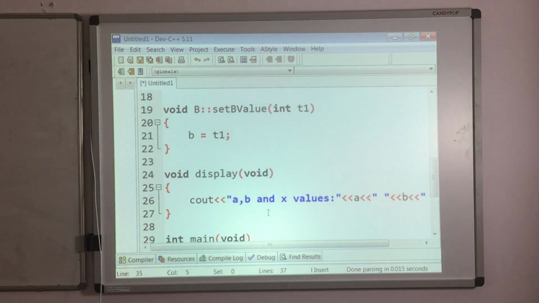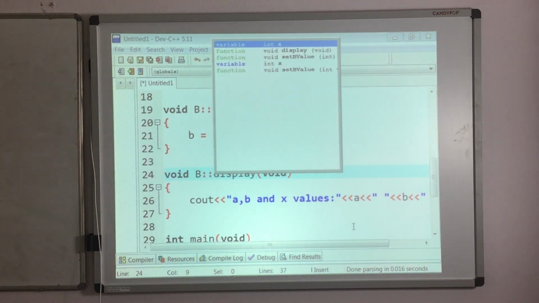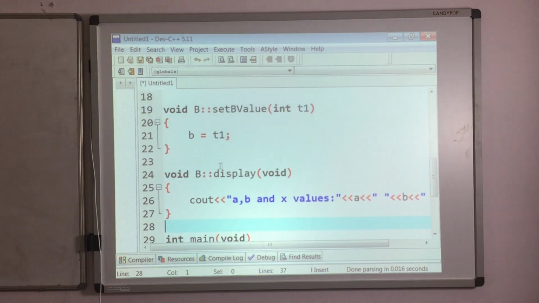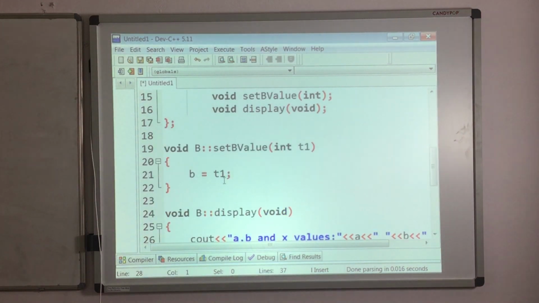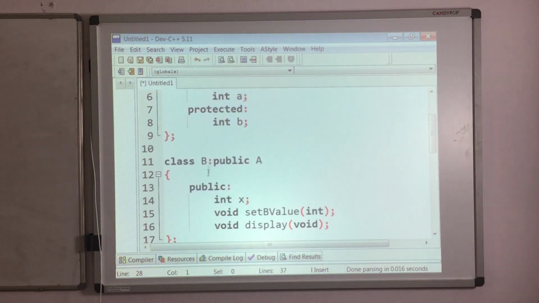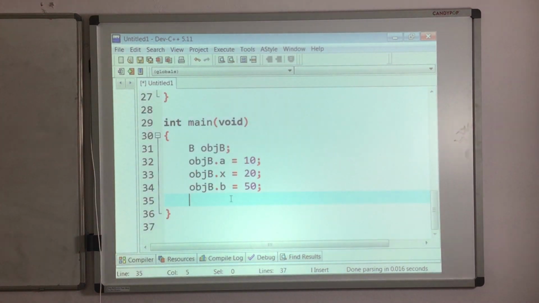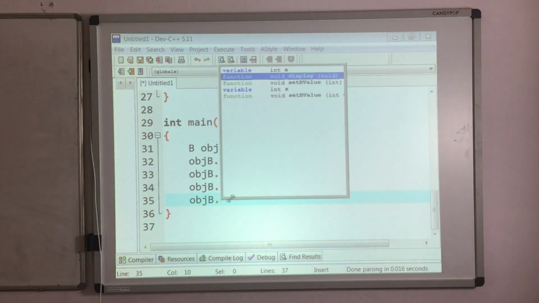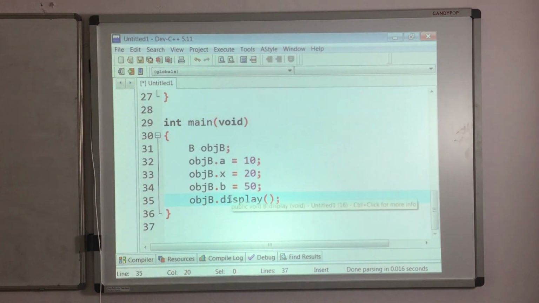So how can I call this display function? Here we have to qualify this display function. I forgot to qualify. Yeah, that's it. So this will qualify your display function with the help of scope resolution operator and class name. This display function is inside b class and public in nature. So what I have to do? Simply call obj b dot display, and at the end put the semicolon.